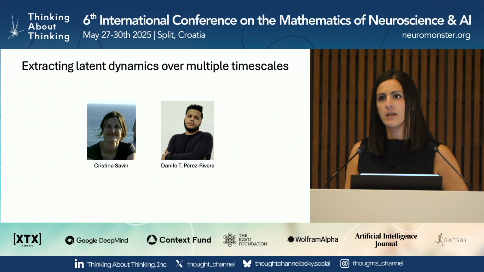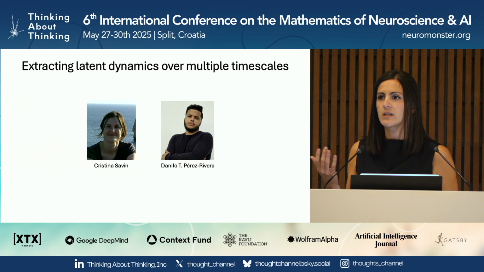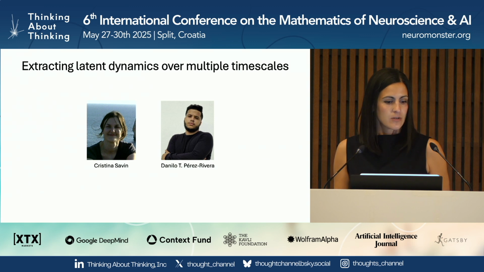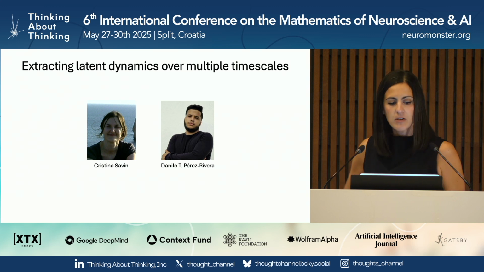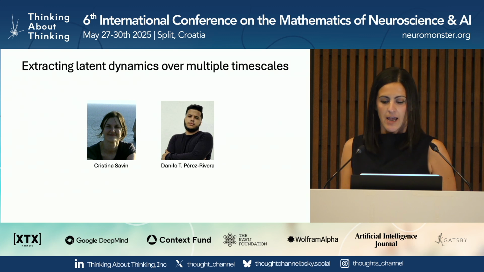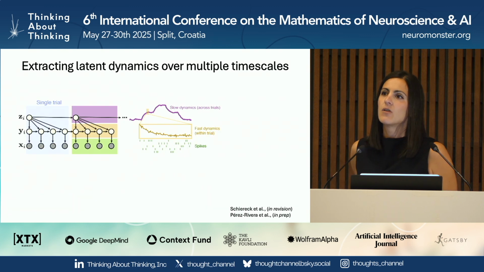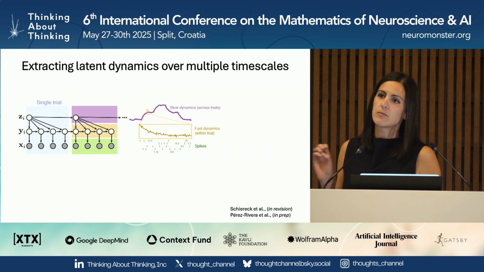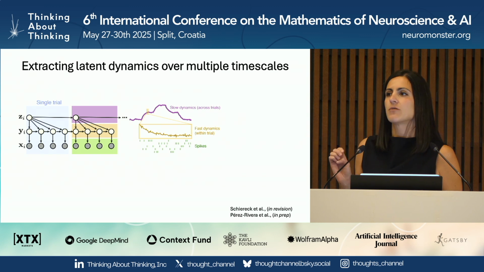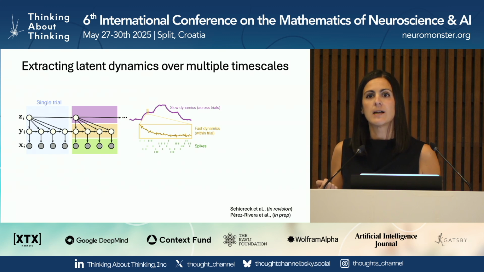Okay, but we also wanted to analyze a feature of the population dynamics, especially because we have recordings from thousands of neurons. This is the work of a very talented graduate student, Danilo, who's jointly advised by myself and Christina Savin. What Danilo developed was a hierarchical linear dynamical system that could account for the observations, or spikes, of simultaneously recorded neurons as reflecting lower dimensional latent dynamics that explicitly vary over multiple timescales.